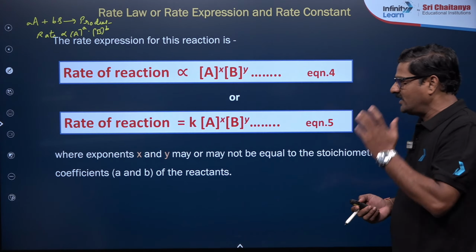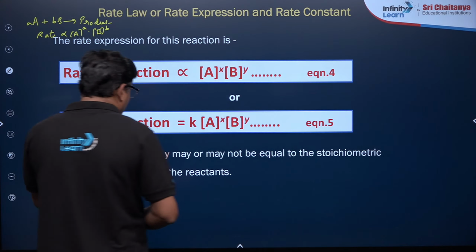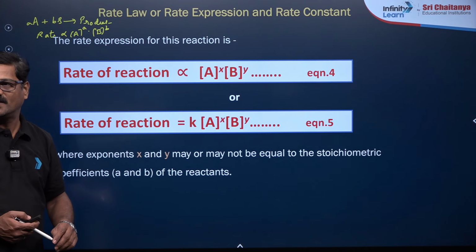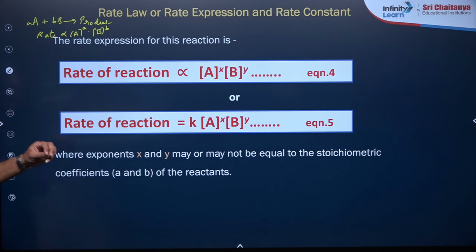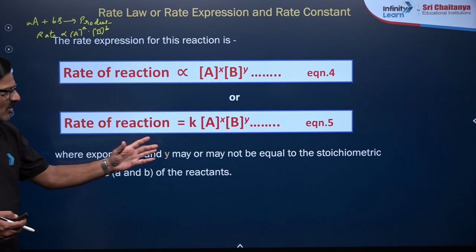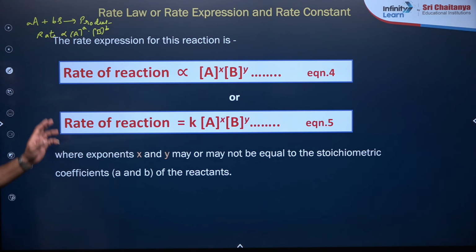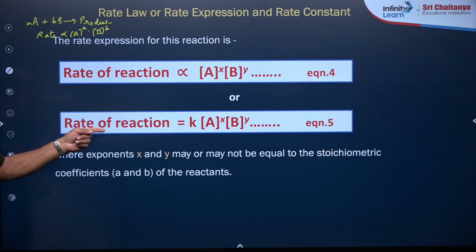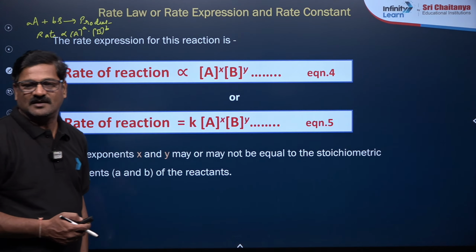So you can say the rate of a reaction is experimentally found to be K [A]^x [B]^y. The exponents x and y may or may not be equal to the stoichiometric numbers a and b; they are experimentally identified, and this is called the rate law expression.